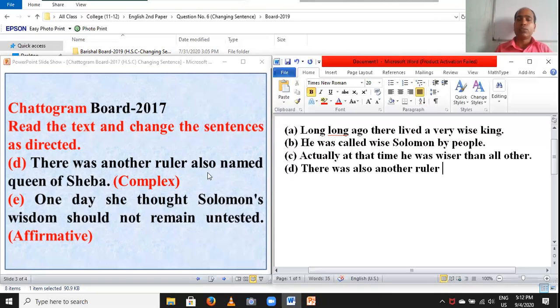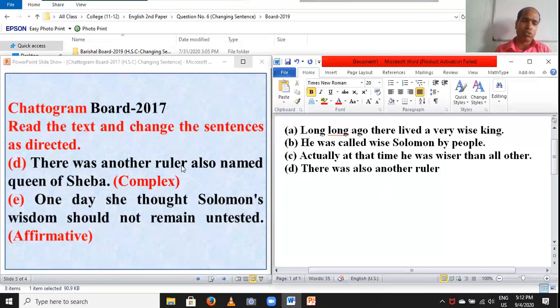Exactly. Whose is used instead of the possessive form in the second sentence, such as his name. In this way, we make two parts in this sentence. There was another ruler.